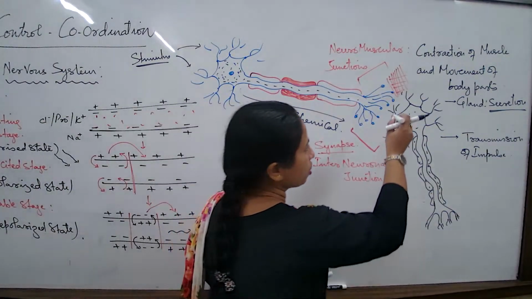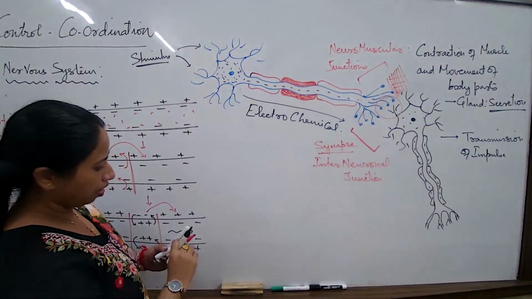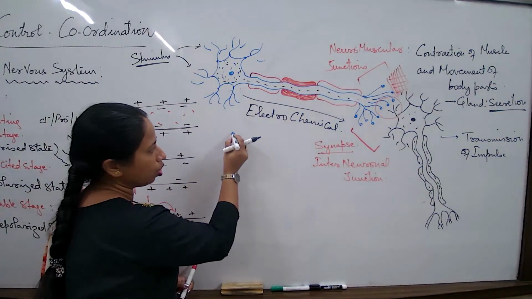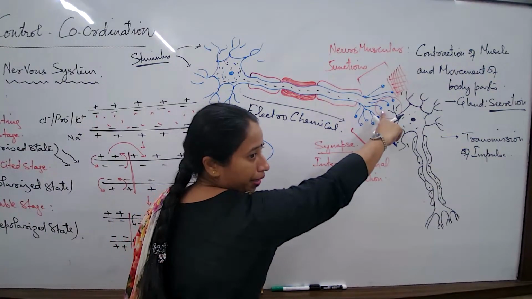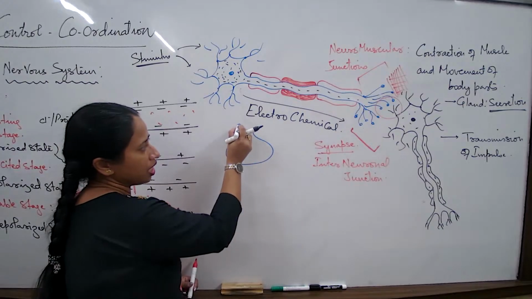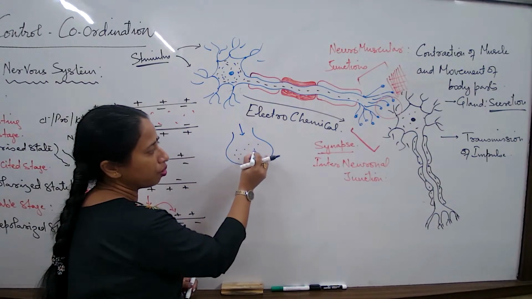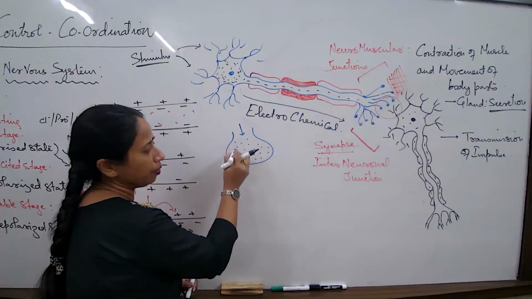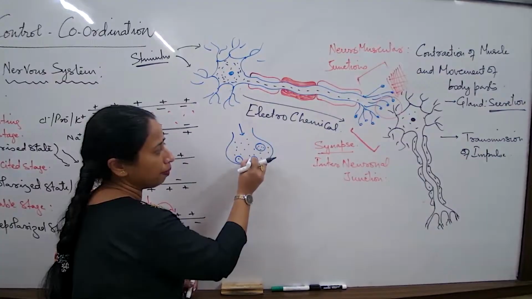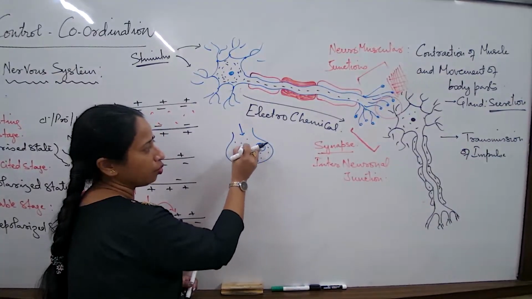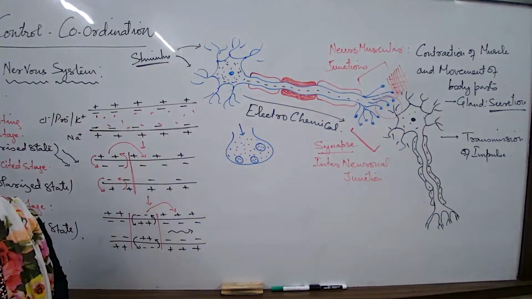Now, if I draw this particular region a little bit magnified, I draw one particular axon terminal, a little bigger. The message has transmitted till here, and some new chemicals are getting formed. These new chemicals will be packed up in small packets like this.